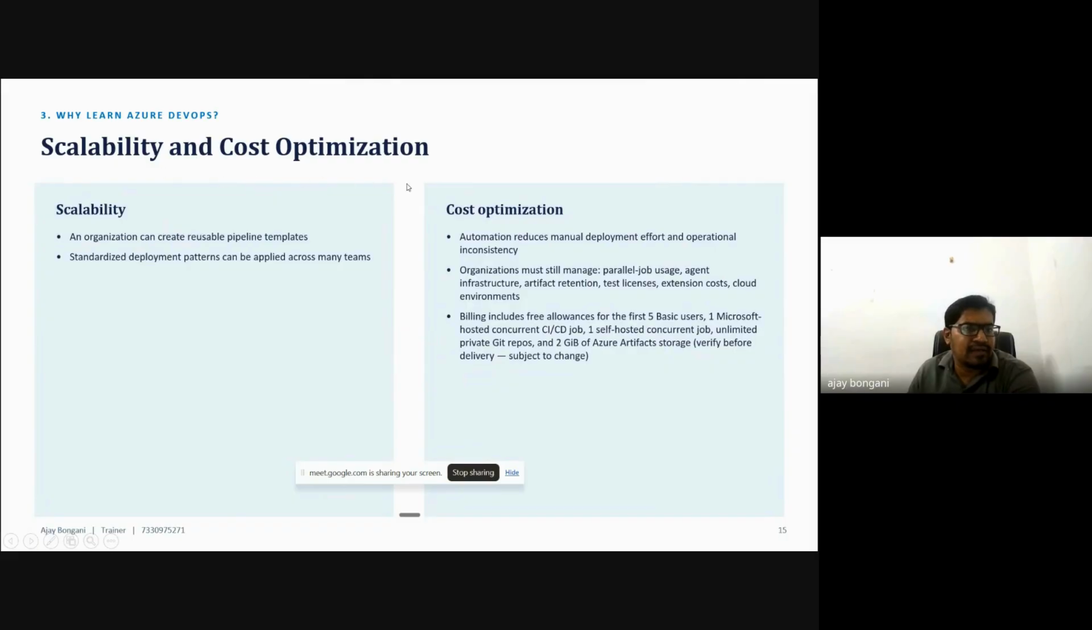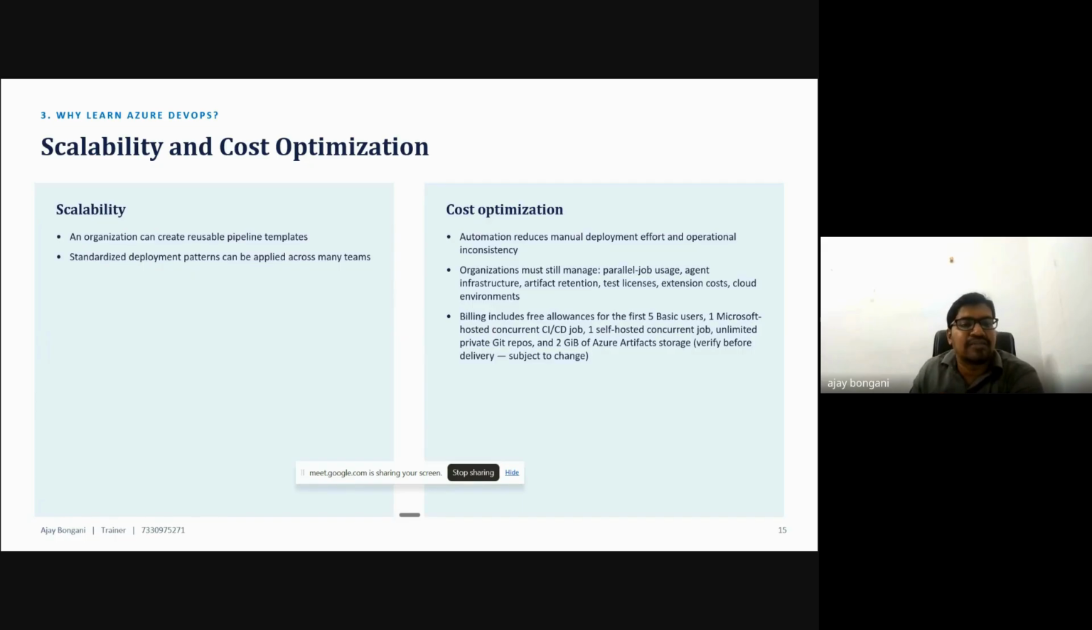Scalability and cost optimization. An organization can create reusable pipeline templates. For example, I already set up one Azure DevOps setup completely for one project. Then a client came into another organization and planned another project. In that case, I can use these templates for that project also, because they are reusable pipeline templates and that is also a Java based application. So I use those templates in the other project too, and that is how scalability happens.